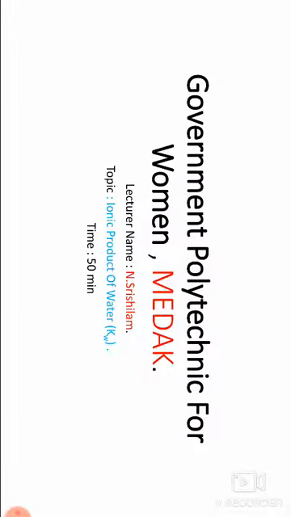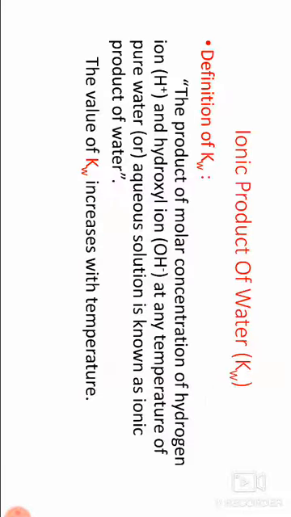Then next, ionic product of water, that is referred to as Kw. Pure water is a very weak electrolyte. It ionizes to a small extent into hydrogen ion H plus and hydroxyl ion OH minus. This is known as